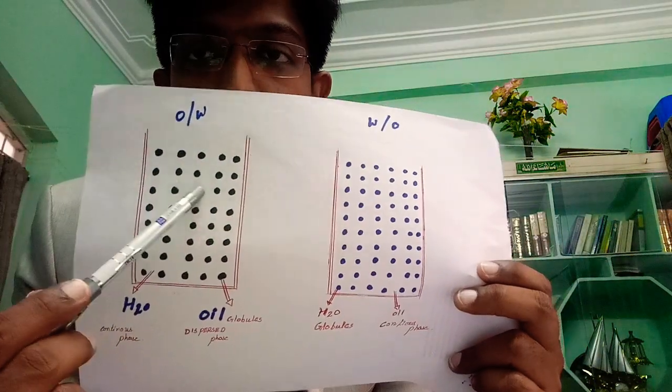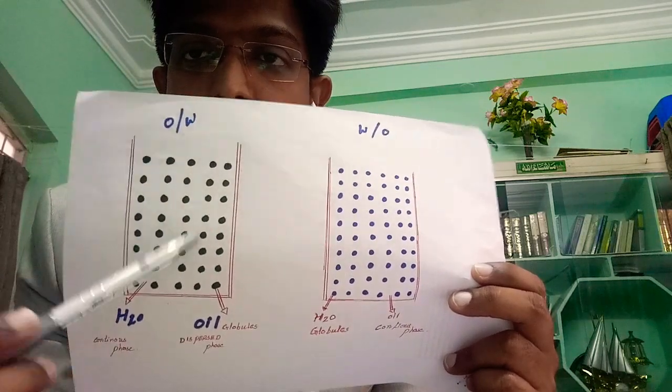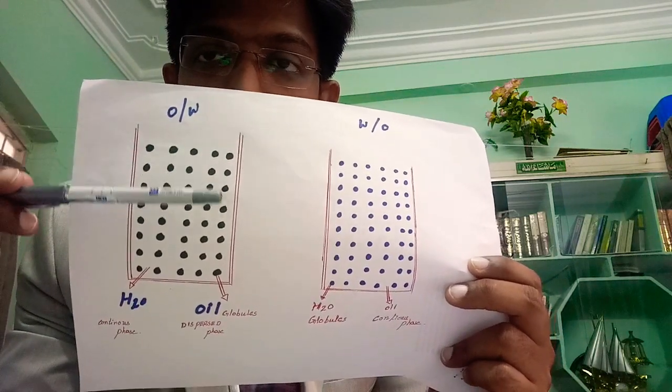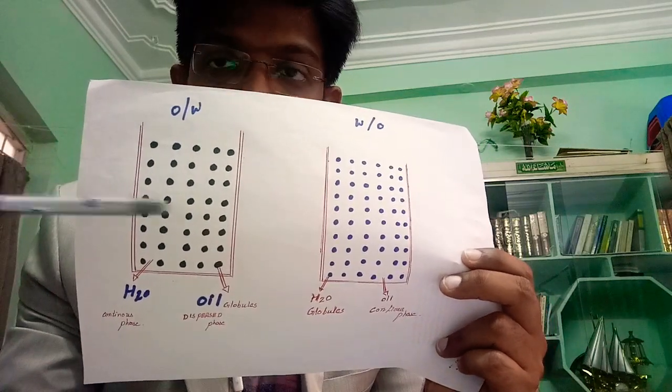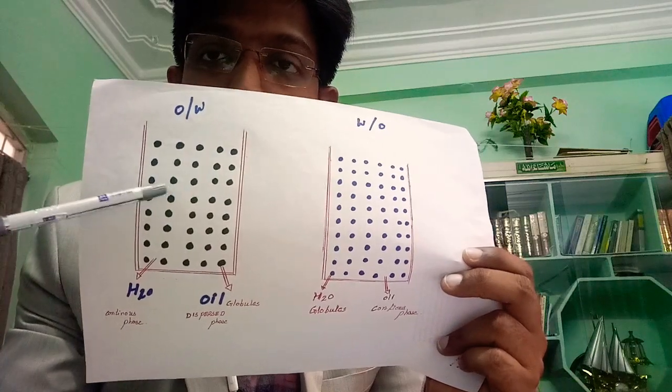Coming to types, there are two types: oil in water emulsion and water in oil emulsion. To understand which type of emulsion it is, you need to understand what is dispersed phase and what is continuous phase. The phase which is dispersed as minute globules is called the dispersed phase, and the phase which is continuous is called the continuous phase. So the white space is the continuous phase, which is water in this example, and these black dots are the oil globules, which are in the dispersed phase.